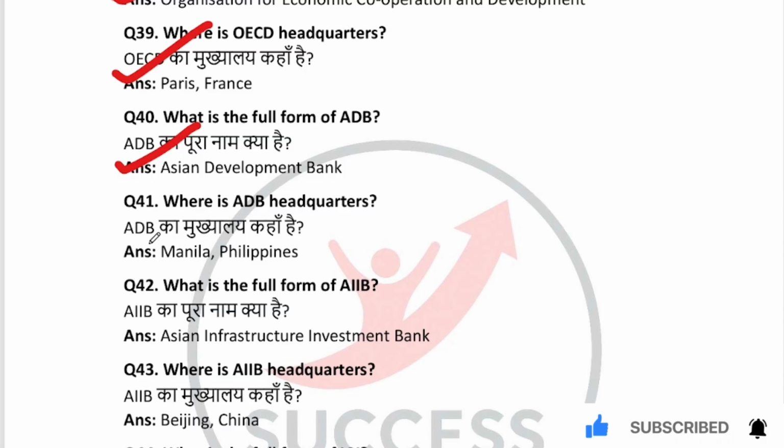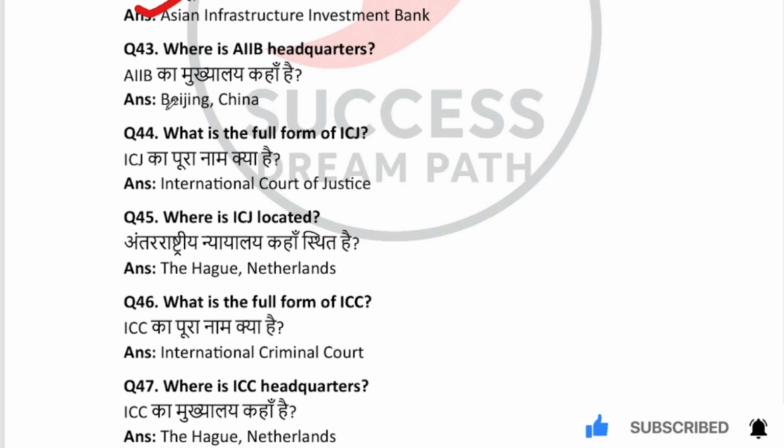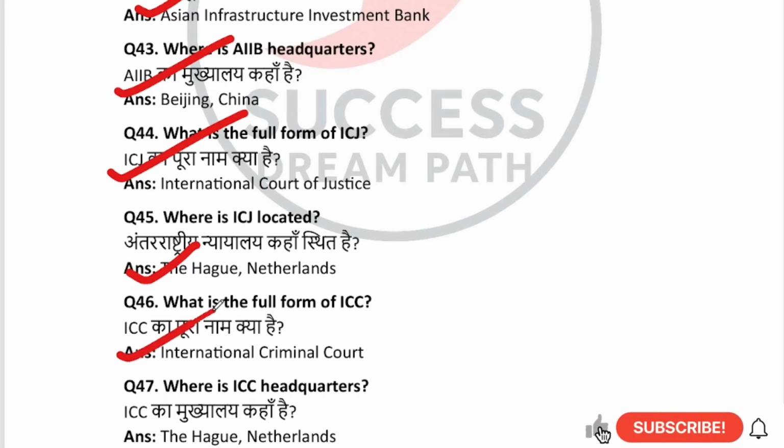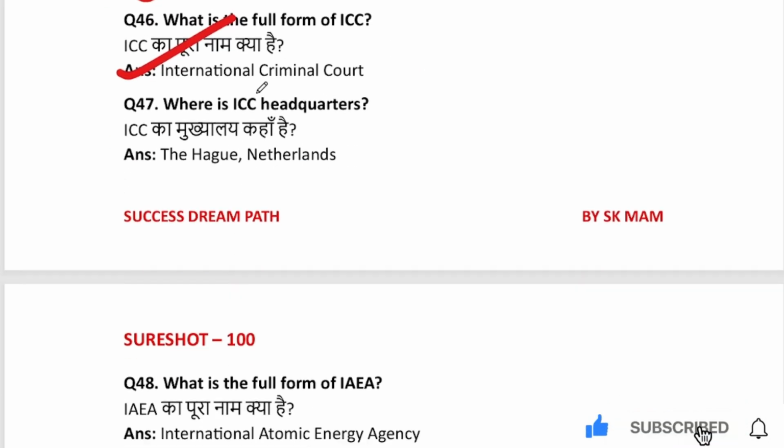Asian Development Bank. Where is ADB headquarters? Manila, Philippines. What is the full form of AIIB? Asian Infrastructure Investment Bank. Where is AIIB headquarters? Beijing, China. What is the full form of ICJ? International Court of Justice. Where is ICJ located? The Hague, Netherlands. What is the full form of ICC? International Criminal Court. Where is ICC headquarters? The Hague, Netherlands.